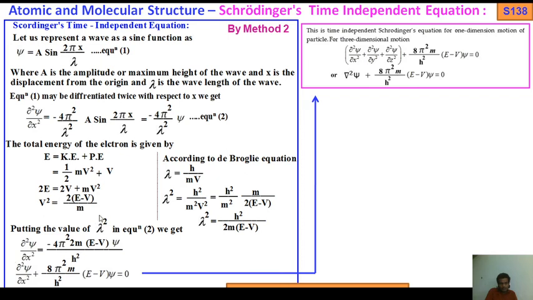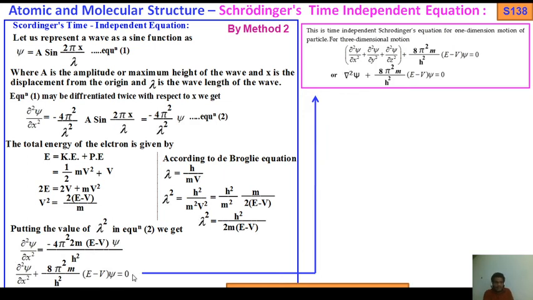So when you put the value in the denominator, twice m into e minus b comes to the numerator, a square remains in the denominator. So what will happen? Del square psi by del x square equals plus, because this is the negative sign, it comes to the left hand side. So minus, this will be plus 4 into 2, 8 pi square m by a square into e minus b psi equals to 0.